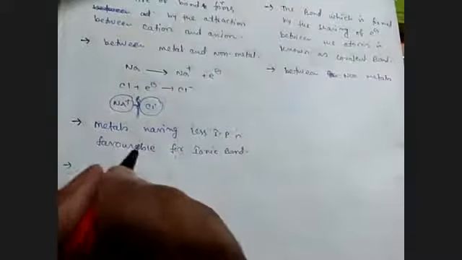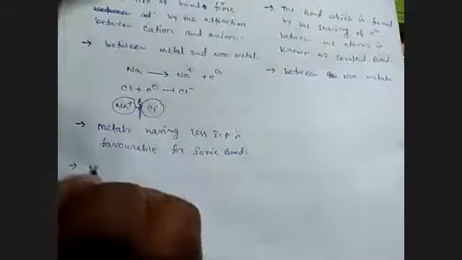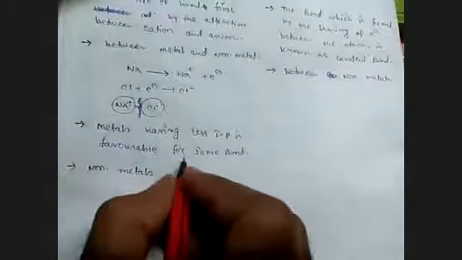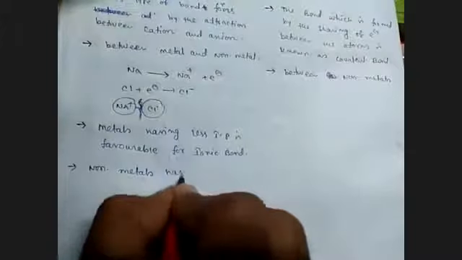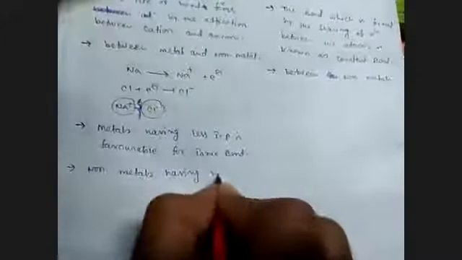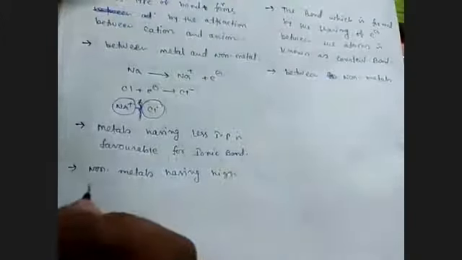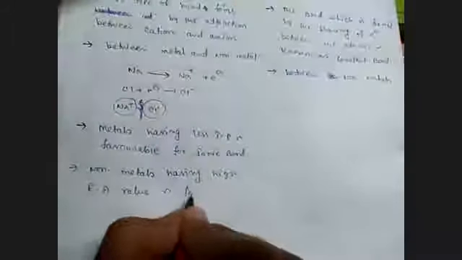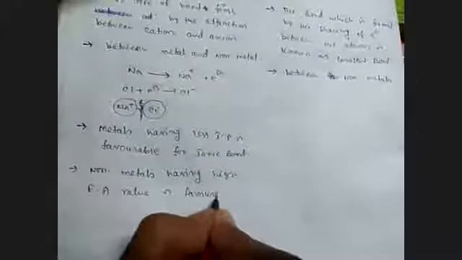Clear? Non-metals having high electron affinity value is favorable for formation of ionic bond. Okay.